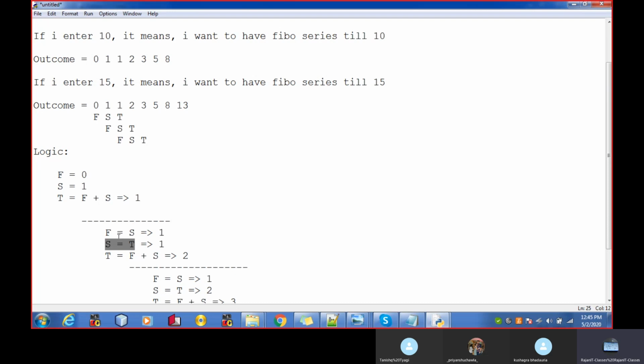Now if the T value is passed to S, then my S will become 1 and similarly my F will become 1. Now see over here, if I sum them, I get T is equal to F plus S. It means I'll get 2, right? Finished. Now it's fine. Yes sir.